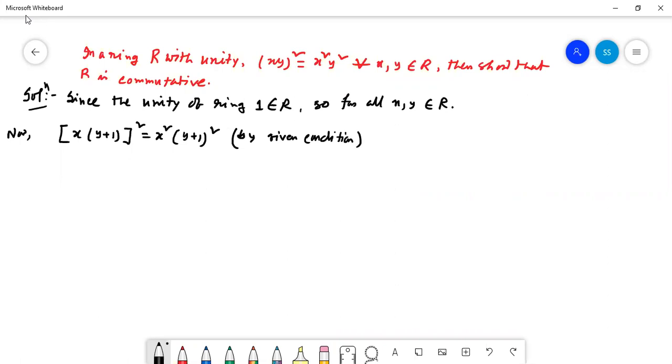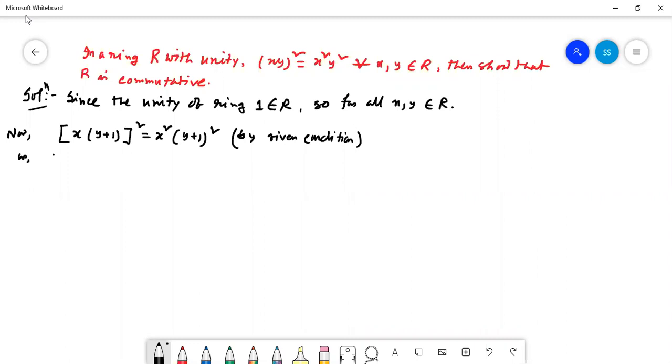By the given condition, (a b) whole square equals a square b square. So here we are taking b as y plus 1, as 1 belongs to R, so we can add 1 with y. Is it clear?